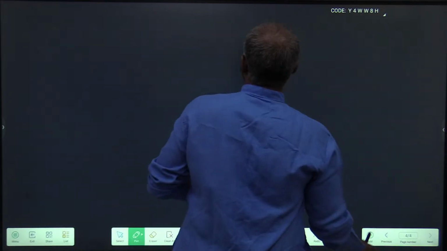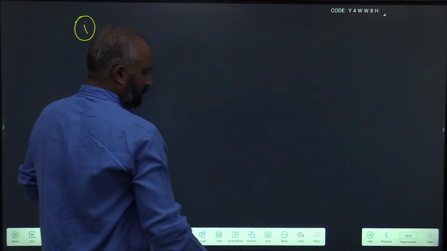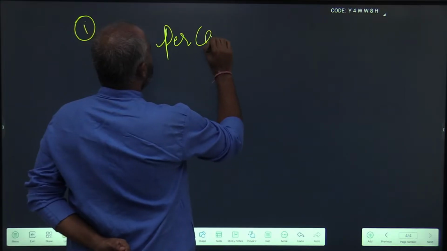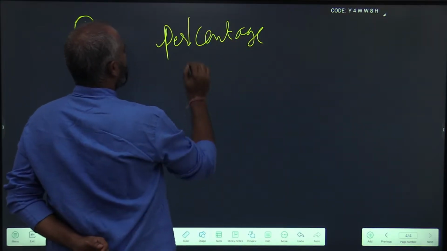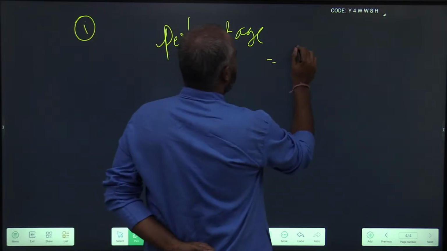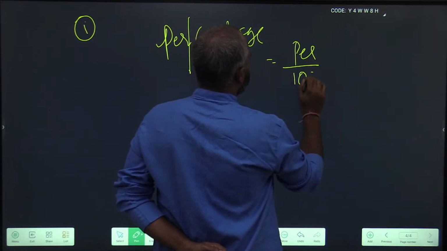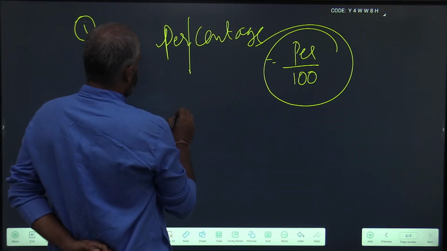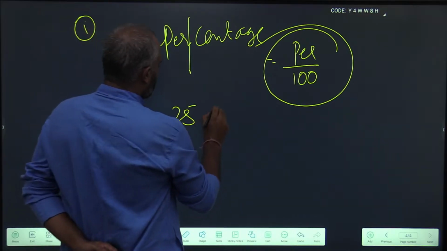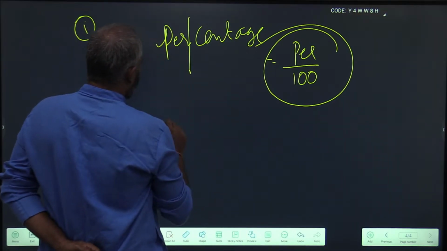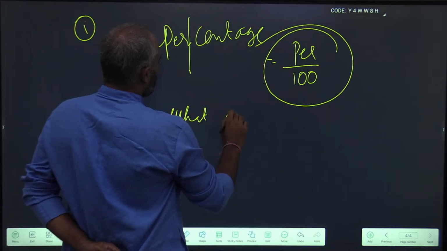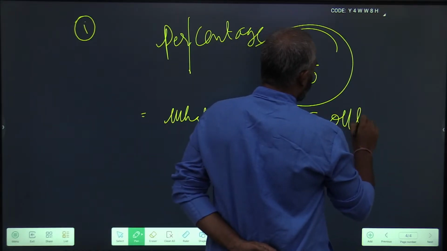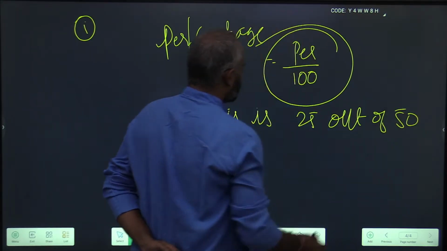Okay, now let's start with the basics. What is a percentage? It is embedded in the name itself, percentage, that means per 100. So whatever you are measuring, suppose if I give you a simple example, what percentage is 25 out of 50?